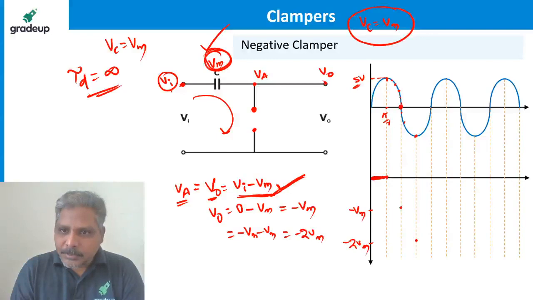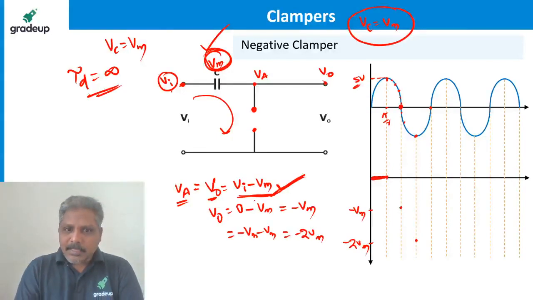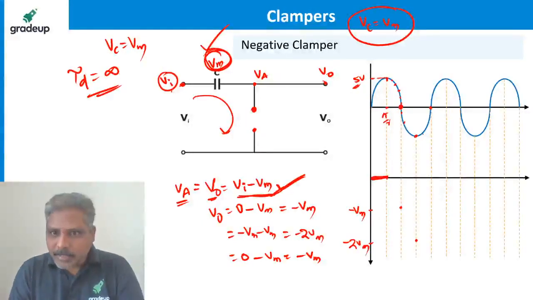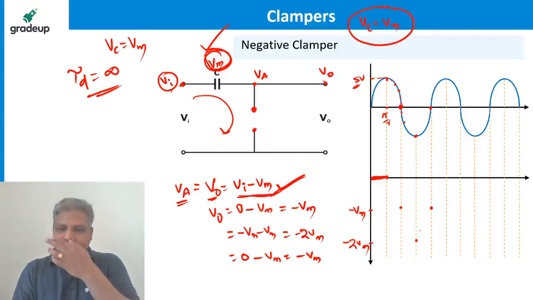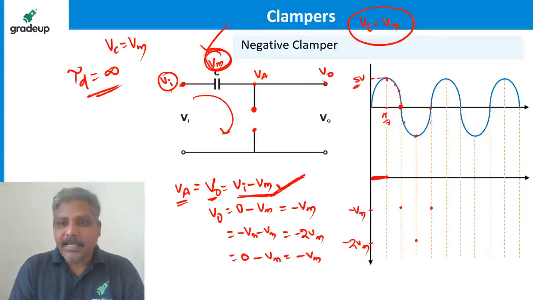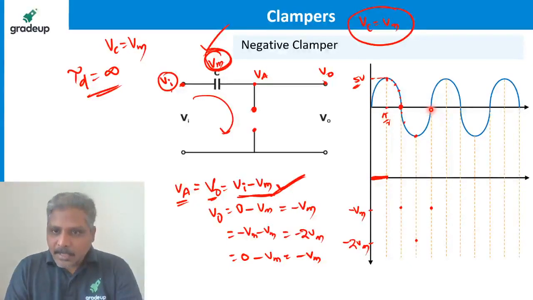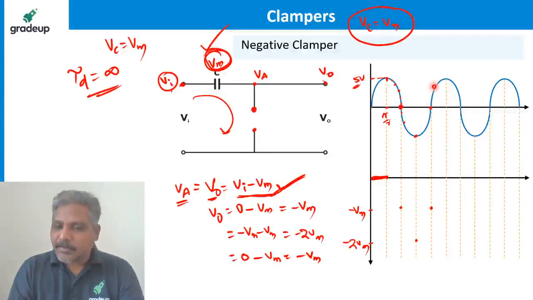Similarly, when the input is coming to 0, then the input is again 0. 0 means the output is going to be 0 minus Vm, which is minus Vm again. So for input 0, correspondingly the output is minus Vm like this. Now see again a case. Observe all of you carefully. Here is the twist. After pi radians, the input is again becoming positive.